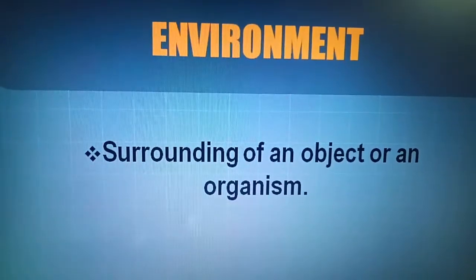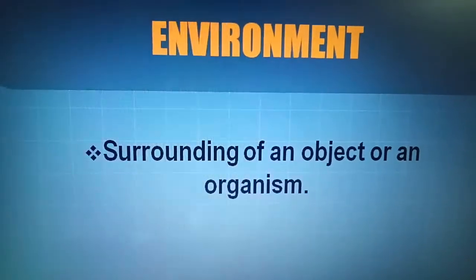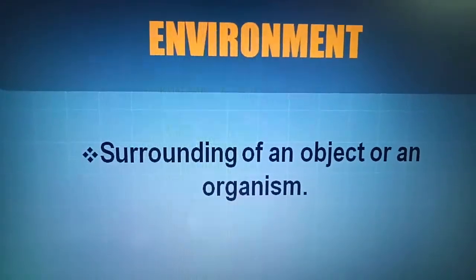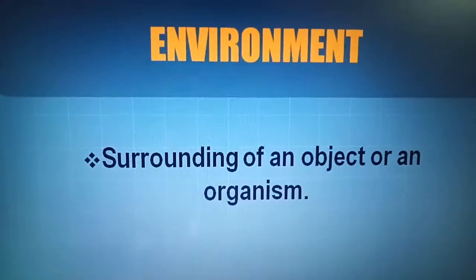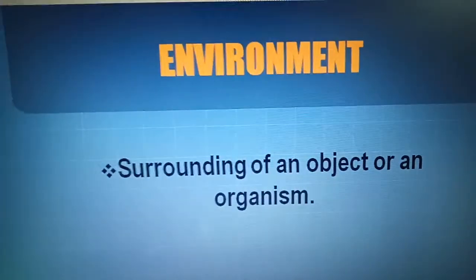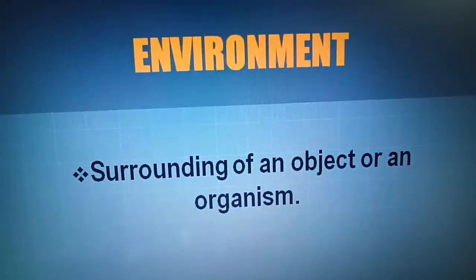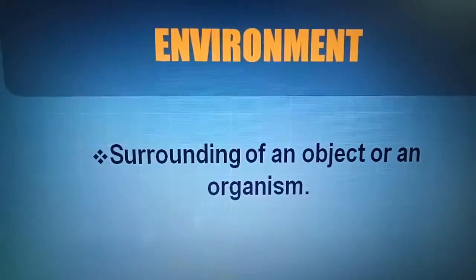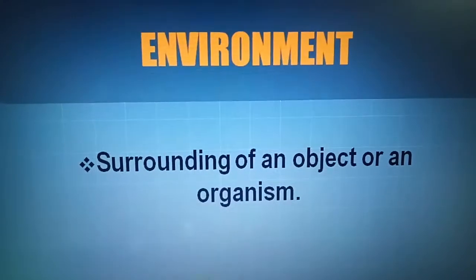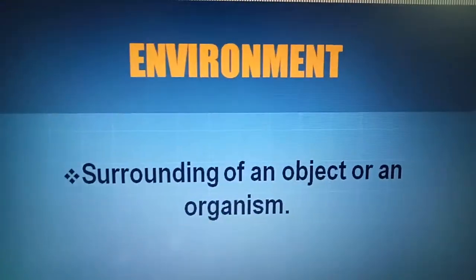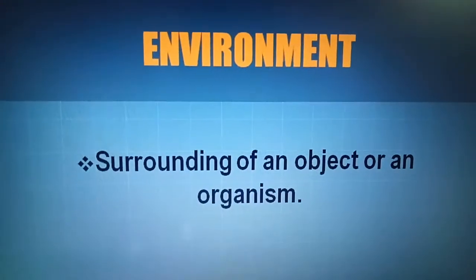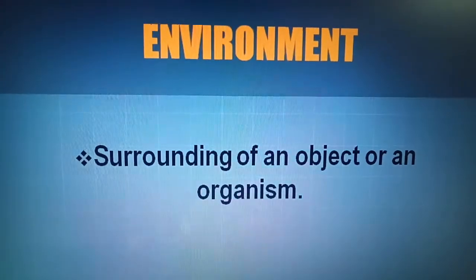Like you are surrounded by air, water, buildings, parks, industries, your family, temples, mosques, churches, gurdwaras, and the ponds, rivers. All these things are called the environment.